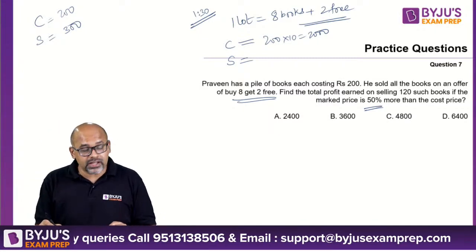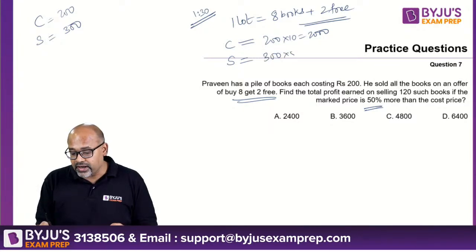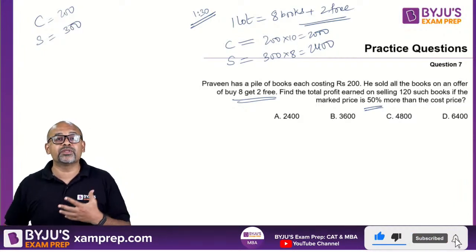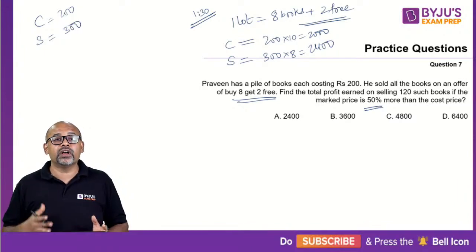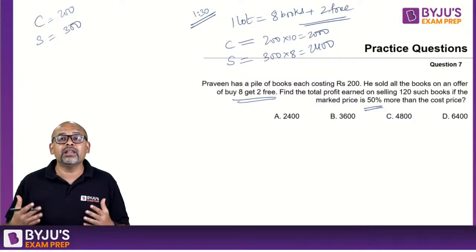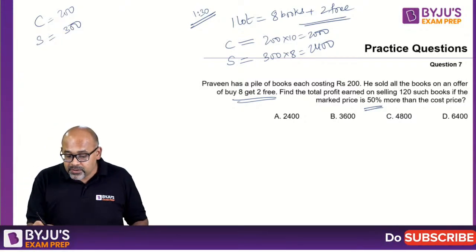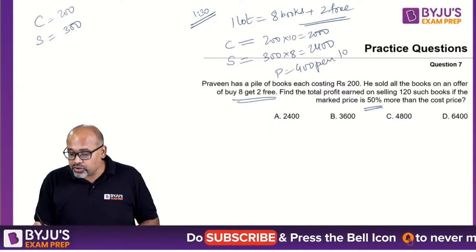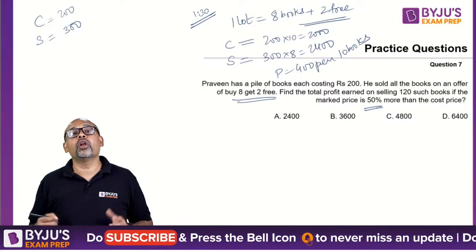So 8 books charged at a rate of 300 will be 2400. Clearly I am making a profit because I am selling all these 10 books for 2400 and buying them for 2000, which means my profit is 400 per lot.